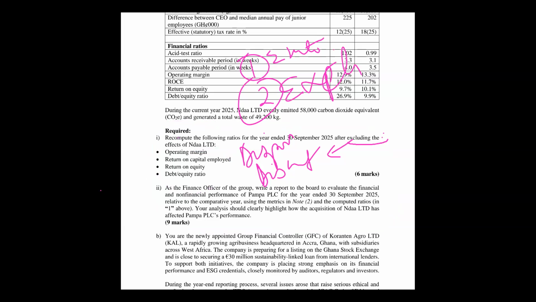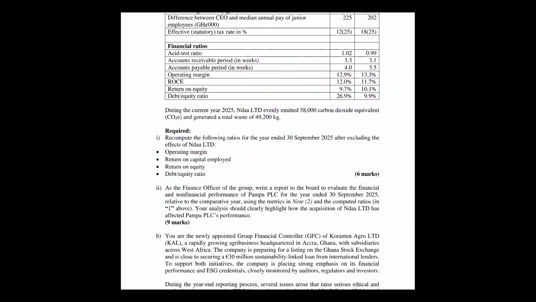So if I understand that for the disposal, it also applies to acquisition. For the disposal and acquisition, I must first find the total before the exclusion analysis. But if it's acquisition, the inclusion analysis, right? If I have these two in mind, later when I see this question, I know what I'm going to start with. Hence, we have to know for all of them and see the way forward.